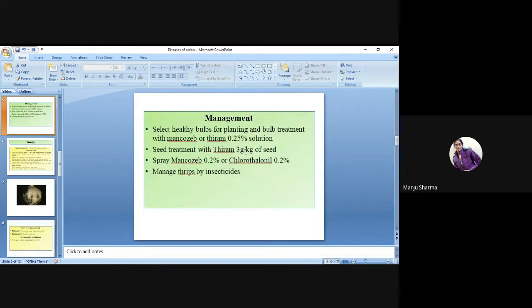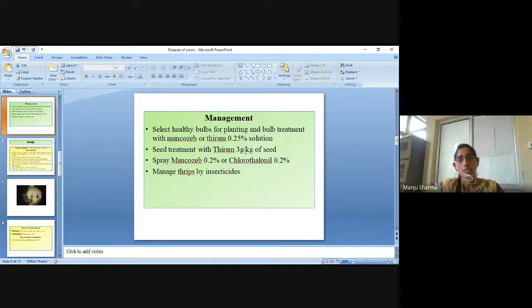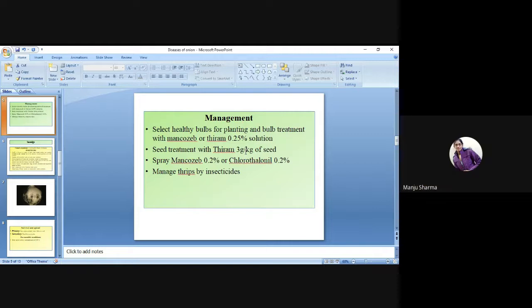How can we manage purple blotch disease? Management: select healthy bulbs for planting and treat bulbs with mancozeb or Thiram at 0.25% solution. Then seed treatment with Thiram 3 gram per kg of seed.